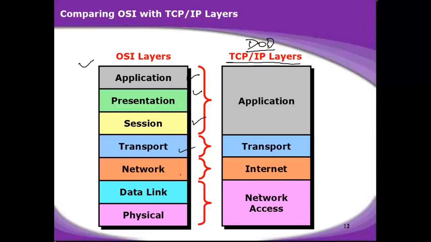These two layers are combined into the network access layer or the link layer, and the functionalities of these two layers are also combined into the network access layer. So this is the comparison between both the models. In this video we have just given a brief of the two models.